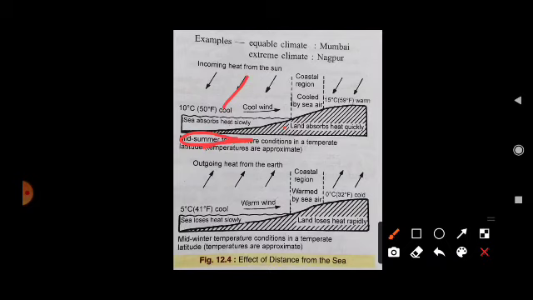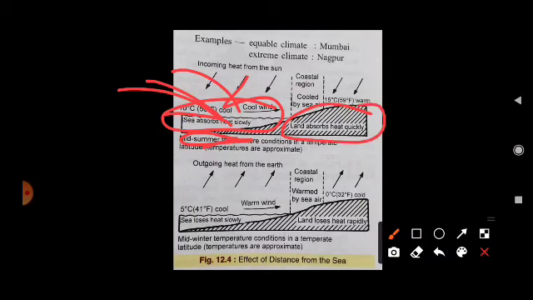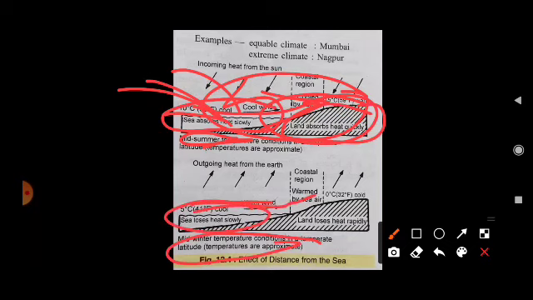So these both are slow. In the summer, the water is heating slowly and the land is heating very fast. That's why you can see here the cold wind is coming from here. That's why in the coastal areas the temperature is always moderate, and just opposite in the winter season, the water has been heated and then warm air is coming.